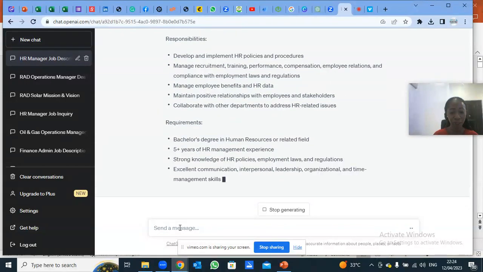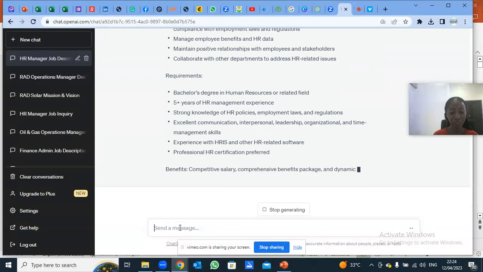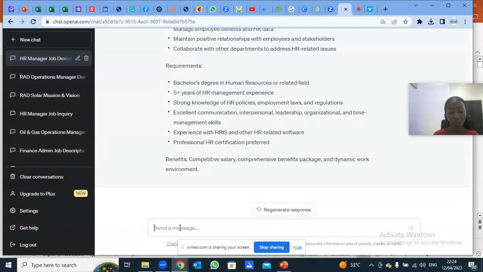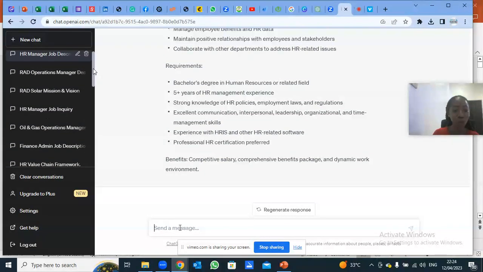So you can see it provided me with a shorter version of what I'm requesting. So that is how you train GPT.